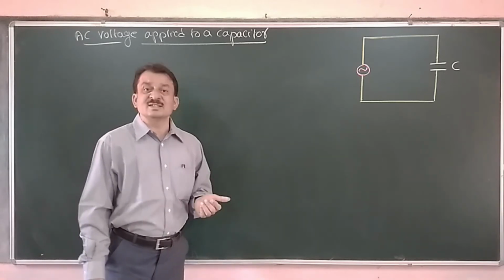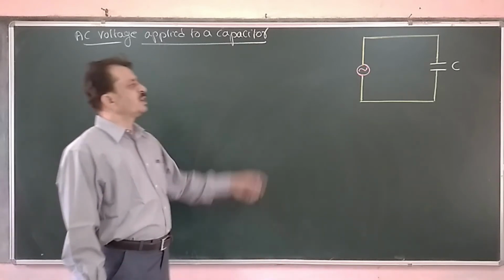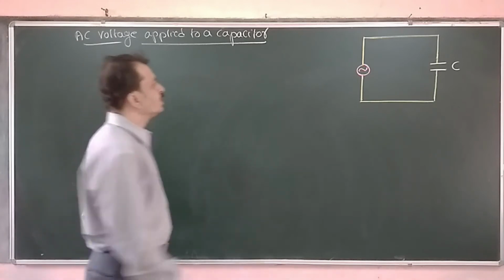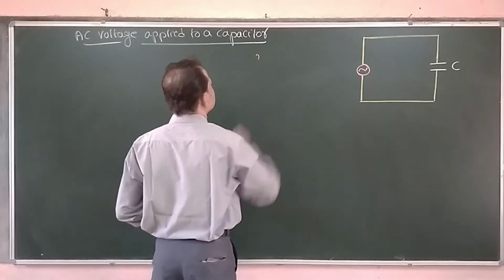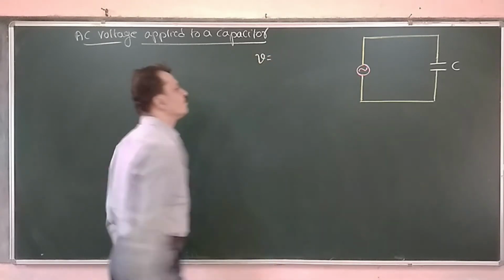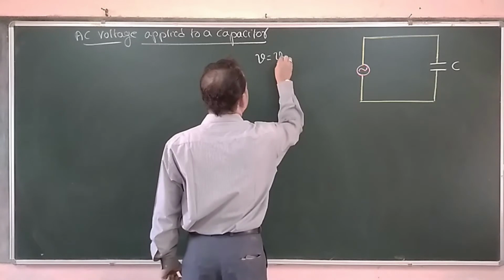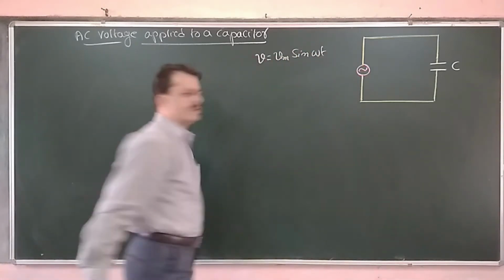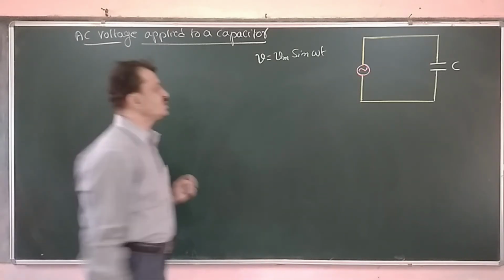Now we will work out what is the expression for instantaneous current whenever AC voltage is applied to a capacitor. Now circuit diagram is as shown in the figure. Now we have an instantaneous voltage V applied across the capacitor and is given by V is equal to Vm sin omega t, where V is the instantaneous value of the voltage.